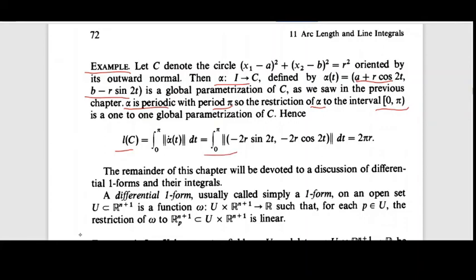With alpha of t equal to (a plus r cos 2t, b minus r sin 2t), we get the integral from 0 to pi of root 4r squared, that means the integral from 0 to pi of 2r dt, so this is equal to 2 pi r.